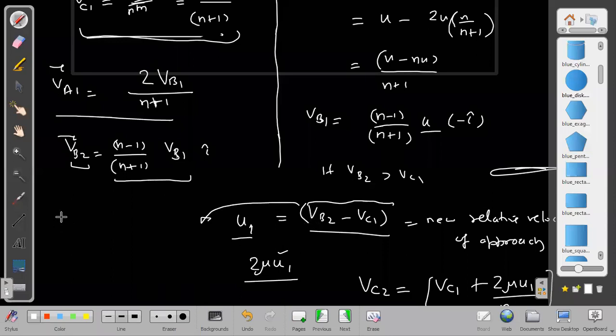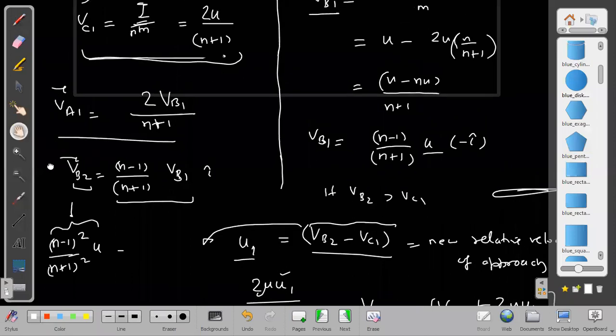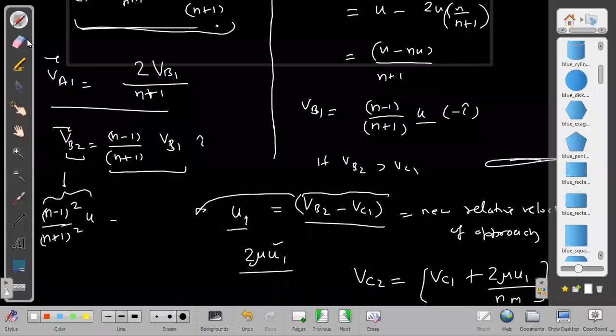What is VB2 minus VC1? Let us solve it also. VB2 minus VC1 will be n minus 1 upon n plus 1 into VB1. What was VB1? VB1 was n minus 1 upon n plus 1 into u, so n minus 1 square. That is VB2. This term was VB2 minus VC1. What was VC1? VC1 was 2 upon n plus 1 into u. So overall, we are getting n minus 1 square upon n plus 1 square minus 2 into n plus 1 upon n plus 1 square